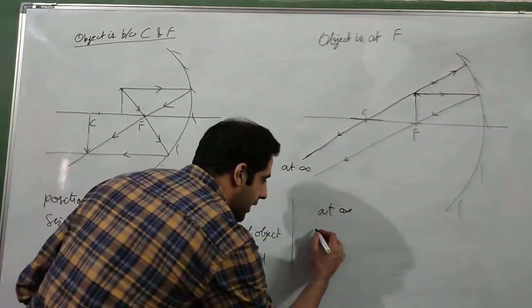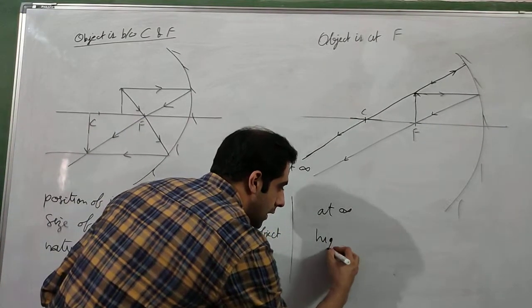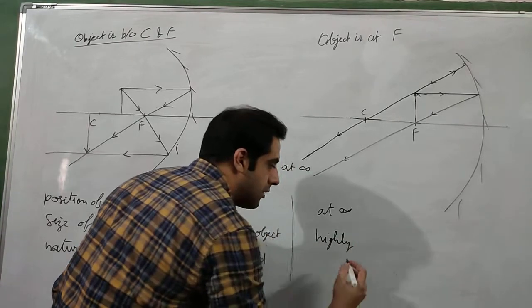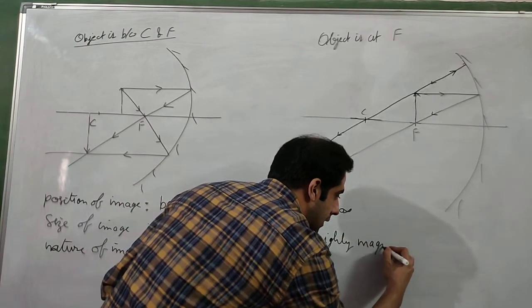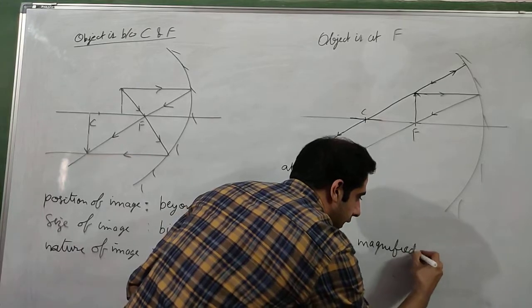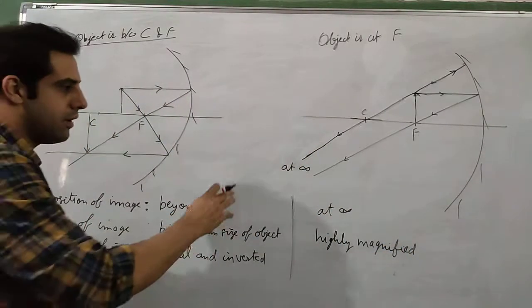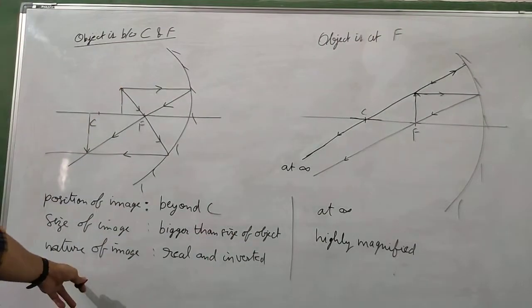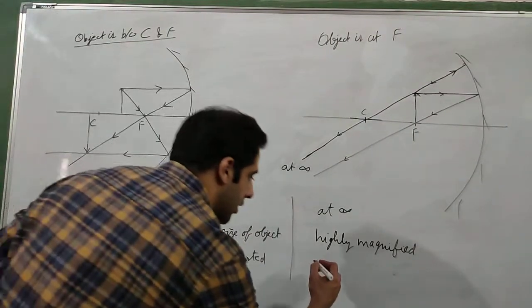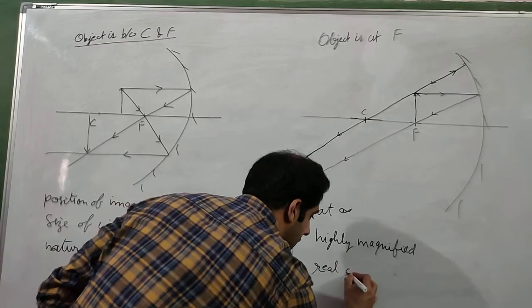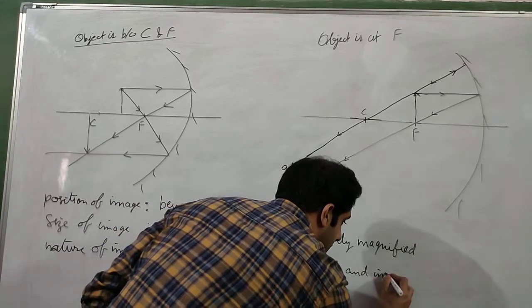So here we will write that size of the image will be highly magnified. That means very large in size compared to the object. Nature of image, it will be same, it will be real and inverted.